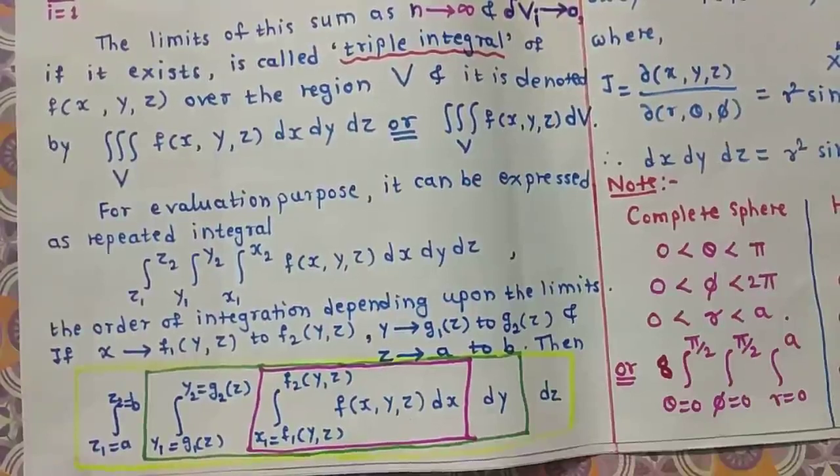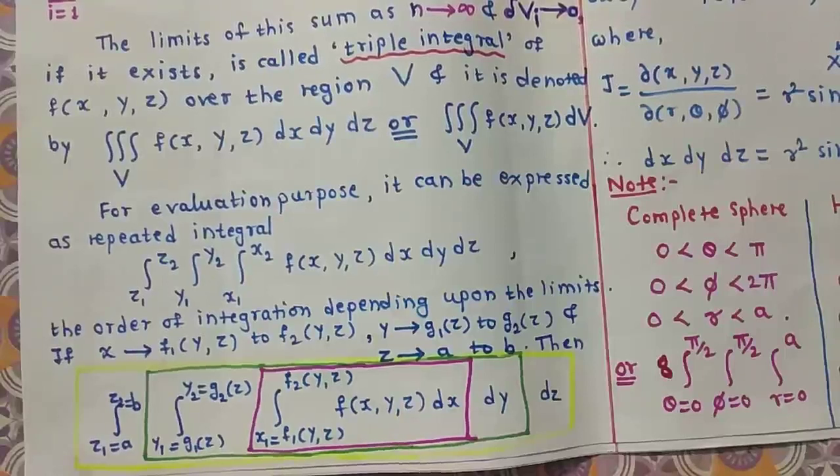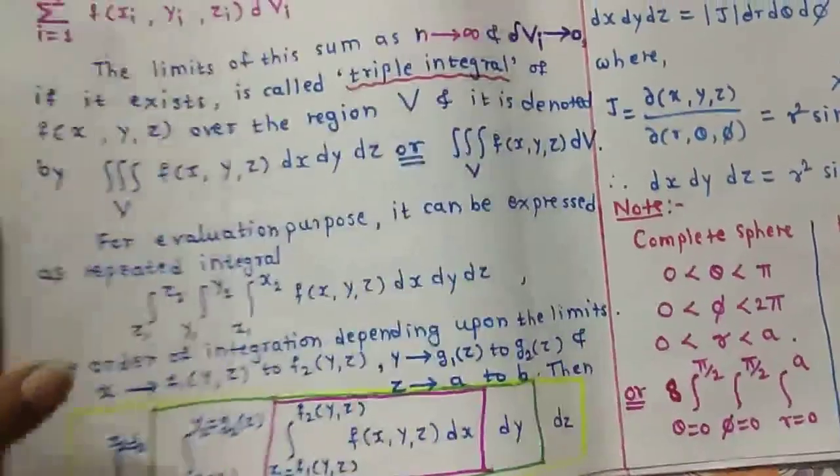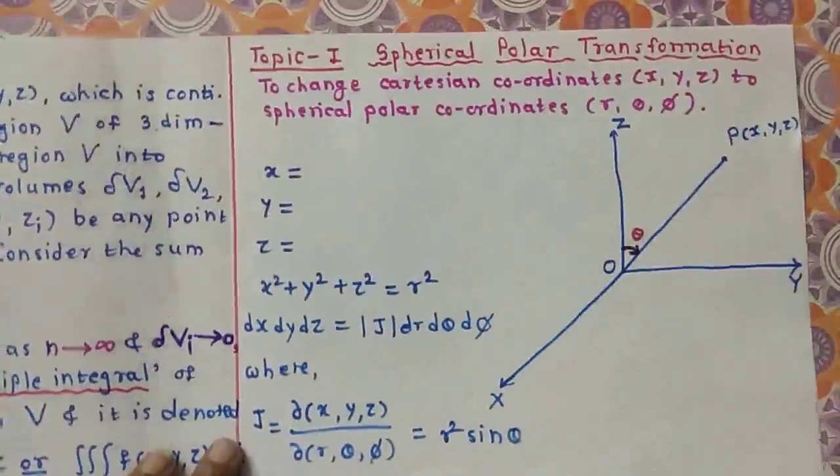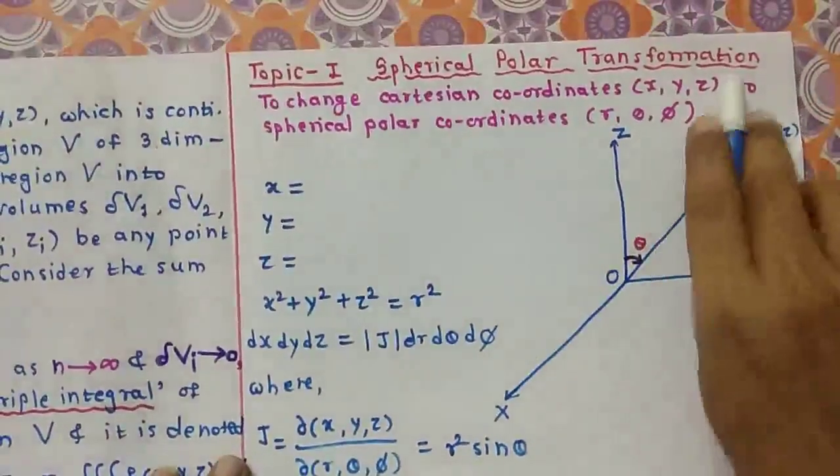Evaluation of triple integration is greatly simplified by a suitable change of variables. Like in double integration, we evaluated some integrations with the help of polar substitution, right? Similarly, evaluation of a triple integral is simplified using some suitable change of variables, and so here I start the first topic of triple integration, that is spherical polar transformation.